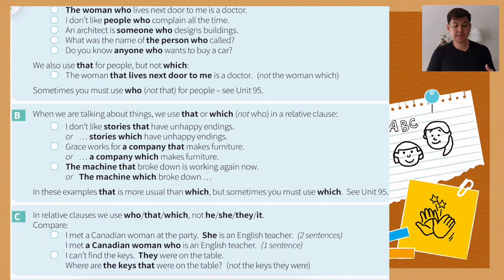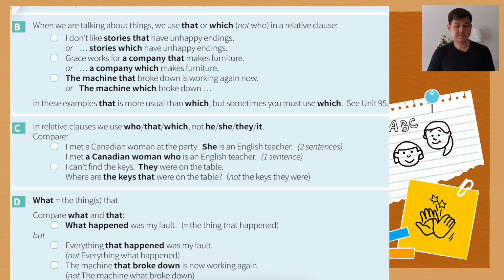But we also use that for people as well, but we cannot use which for people. The woman that lives next door to me is a doctor, not the woman which lives next door to me is a doctor. So now you understand that we can use who for people. We also use that for people in relative clauses. Now let's have a look at section B.